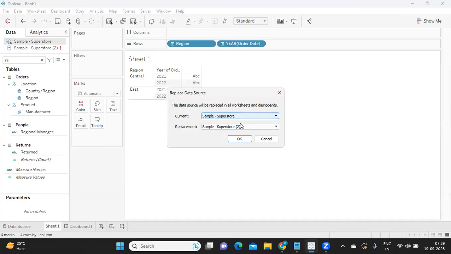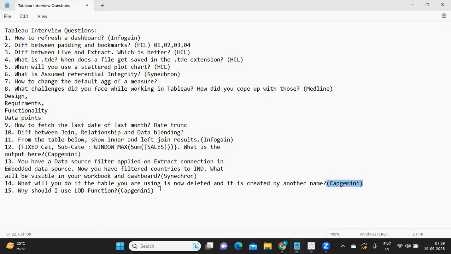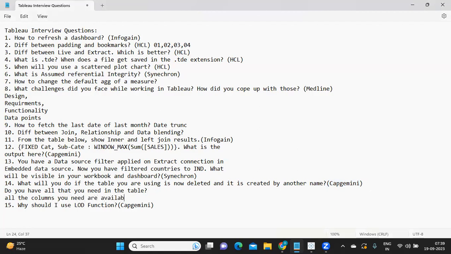But what we need to take care of behind the scenes is: do you have all that you need in the table? All the columns you need are available in the table. You need to check that.